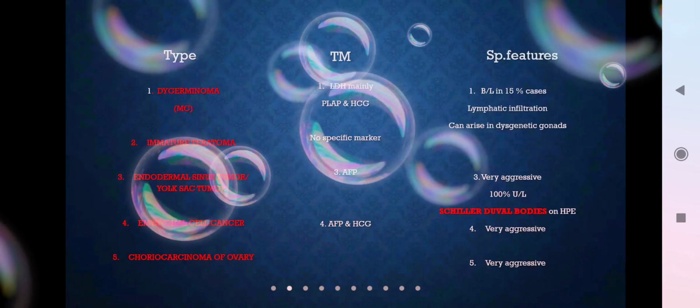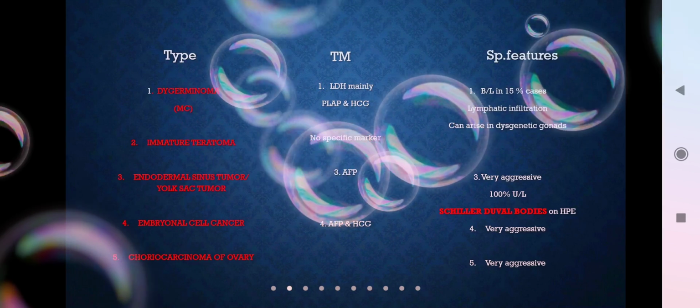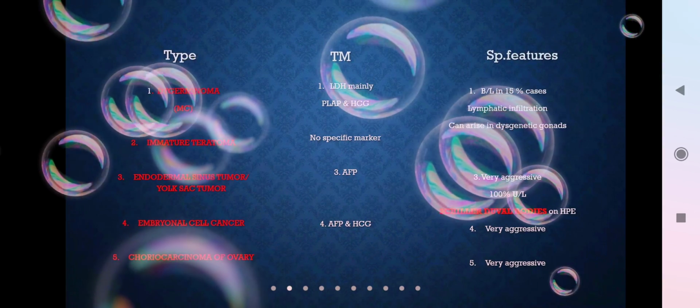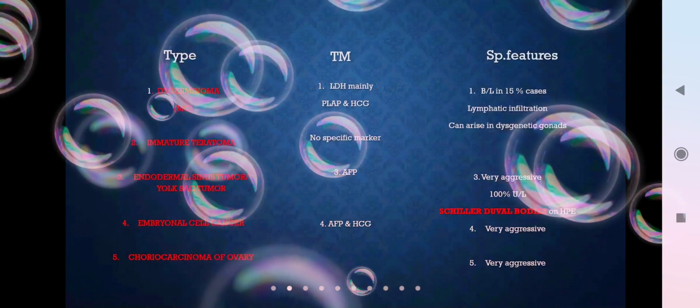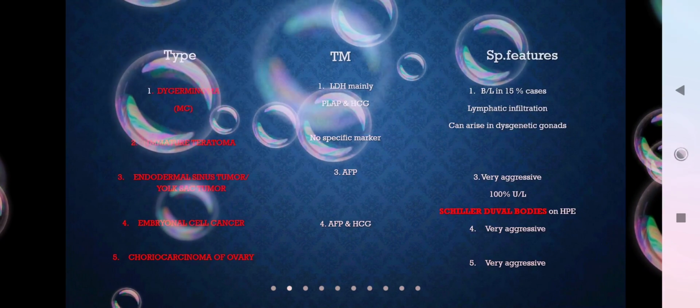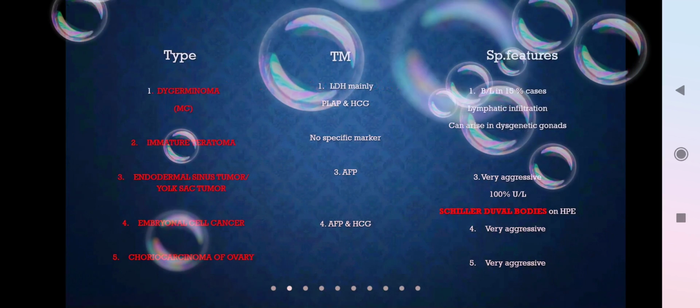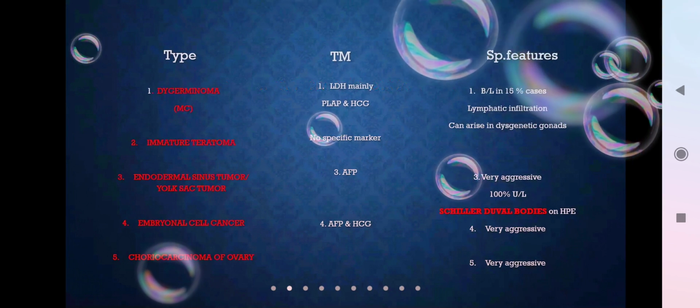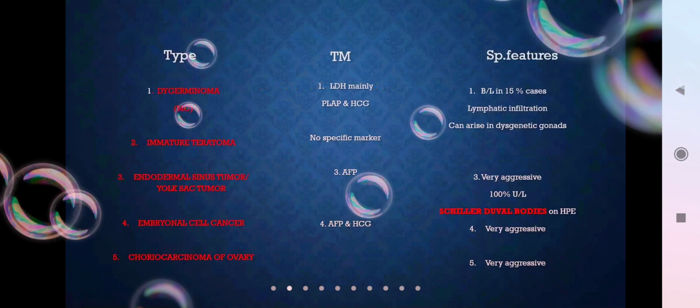So those were the benign varieties of germ cell tumors. Ovarian tumors are divided into epithelial, germ cell and stromal. Epithelial is done. Now we are seeing about the germ cell. In germ cell also we have seen the benign variety, that is the dermoid cyst and the struma ovarii. Now we are going to see the malignant variety of the germ cell tumors.